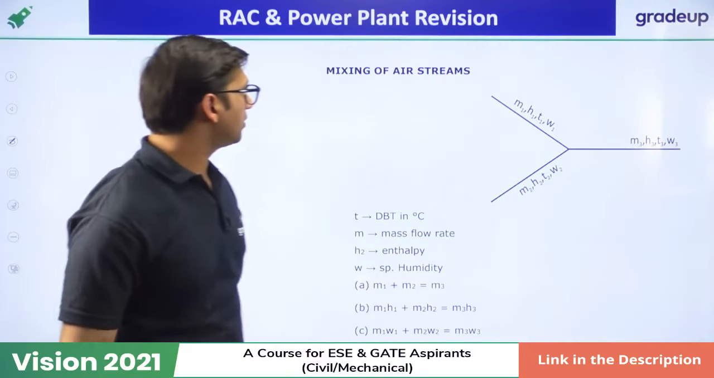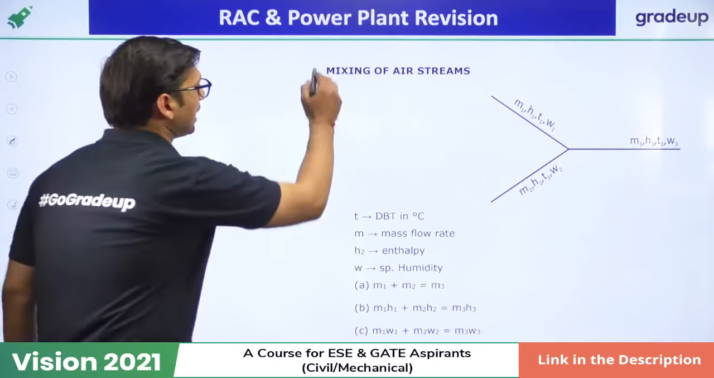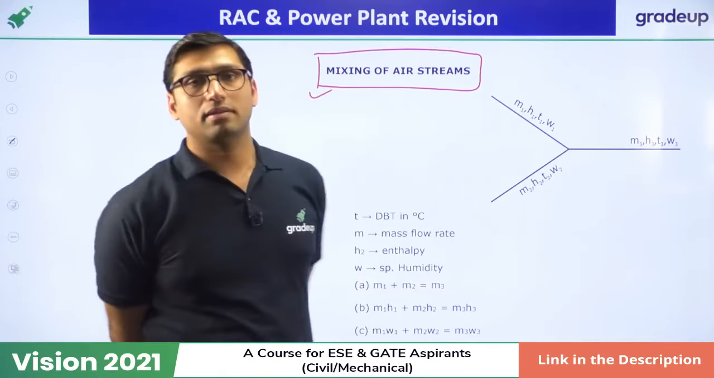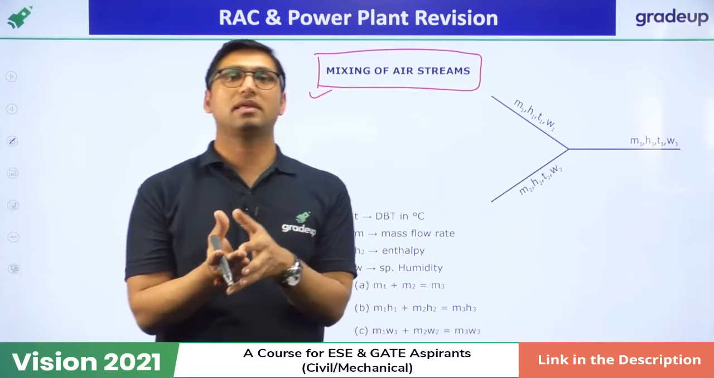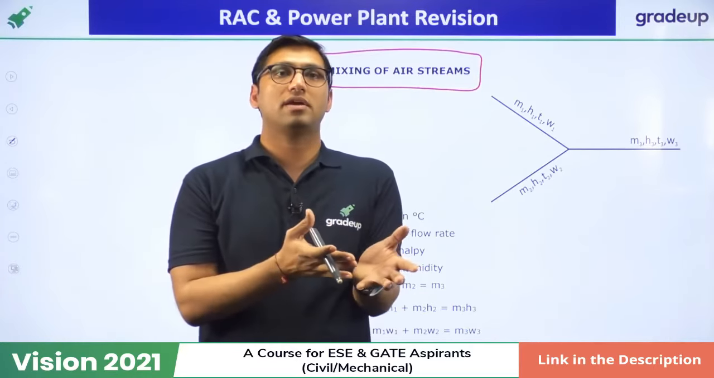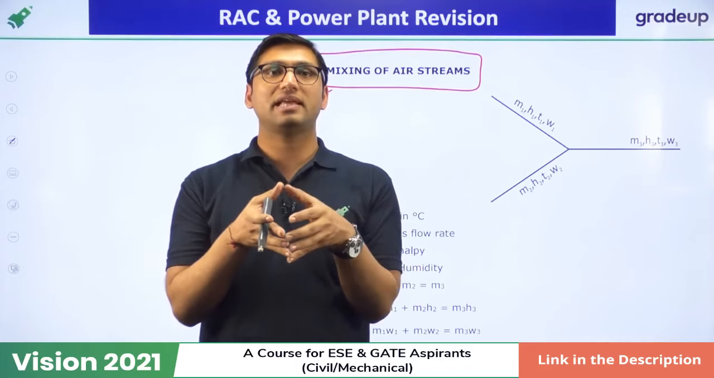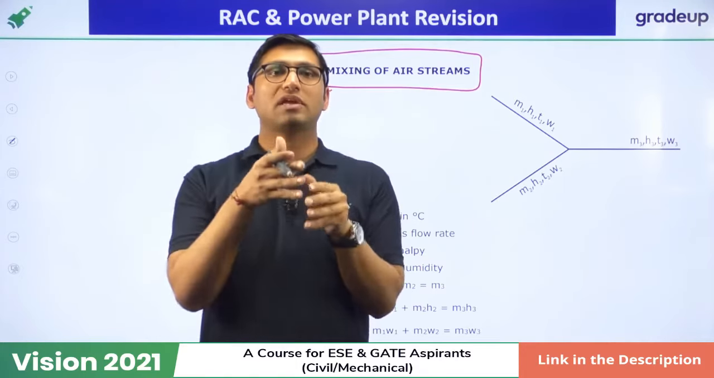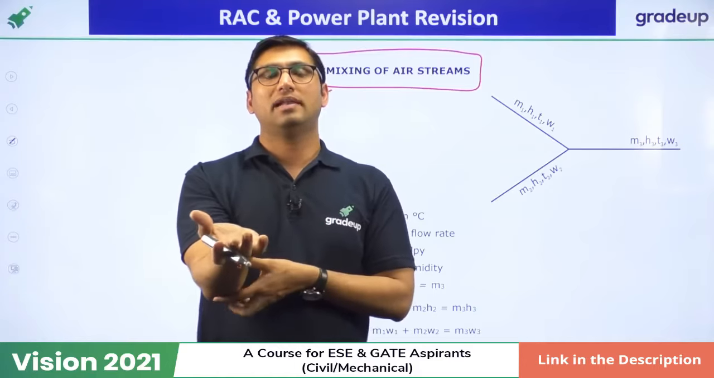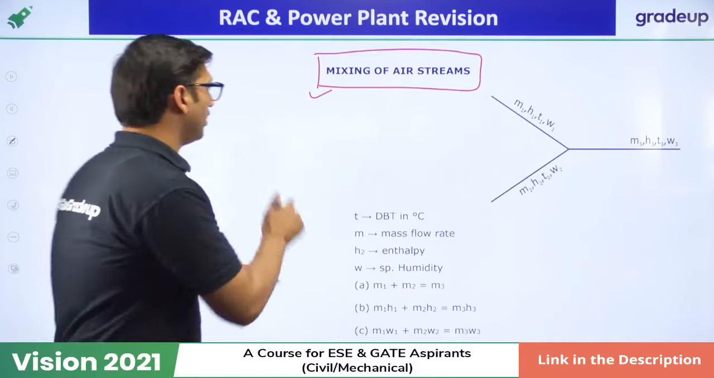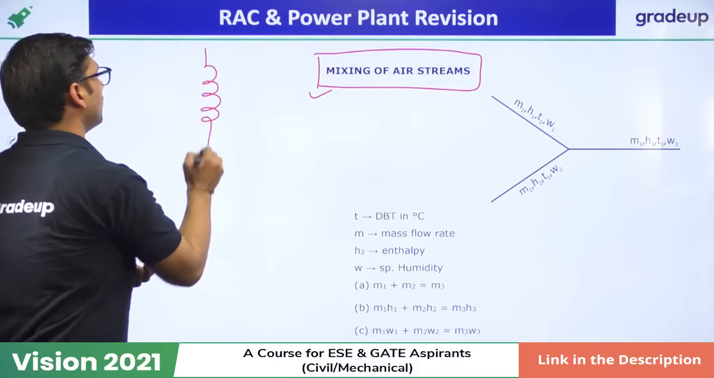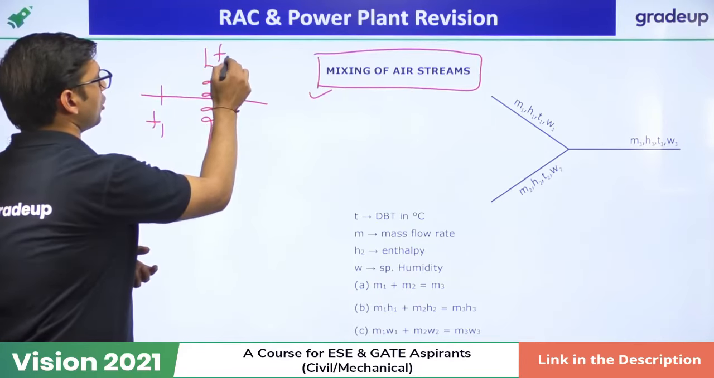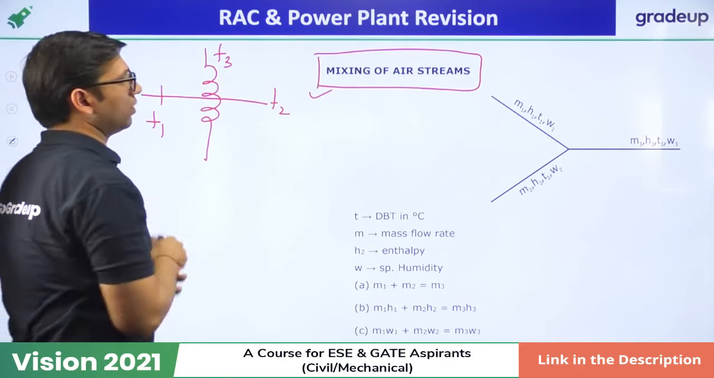Now the last topic is mixing of air stream. Sometimes in the case of refrigeration and air conditioning, they will ask you a question from mixing of air stream. So in refrigeration and air conditioning, two airs mix together to give the cooling air, right? That is happening in the coil also. We'll have 3 air streams. One is at the inlet at temperature T1. Suppose this is at temperature T3 and this is temperature T2.